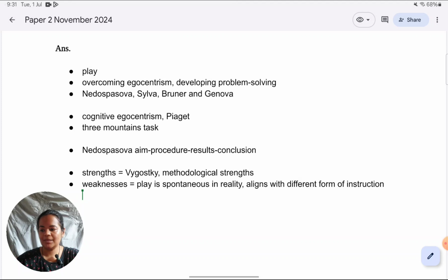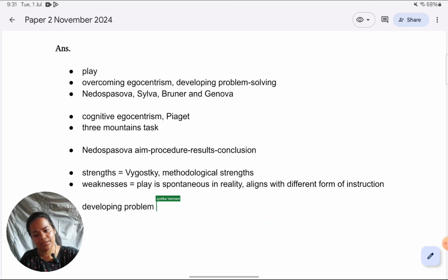Here, there's not much linkage with the previous. It's just that one more area of cognitive development is benefited from play, which is developing problem solving. So that is how I would introduce it, or transition into it: just as play helps in overcoming egocentrism, it can also help in developing problem solving. And then what I would do is explain what is object manipulation.